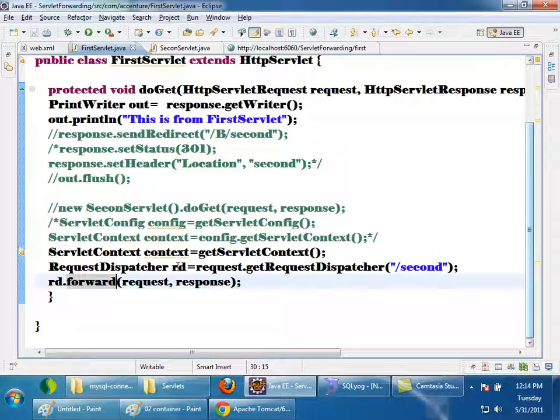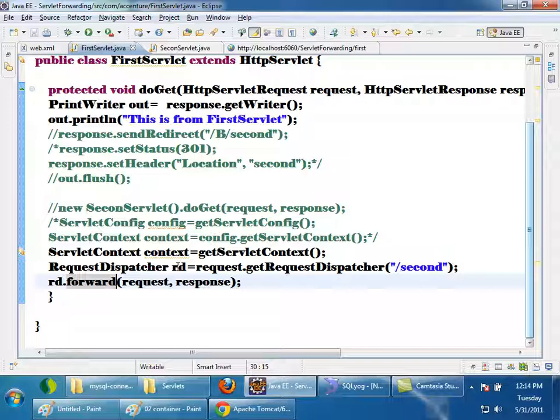In the first servlet, I want to fetch some data from the database. I want to fire a select query and get some data. Whatever I fetch in the first servlet, after fetching I'll forward to the second servlet, and it should be available to the second servlet, right?